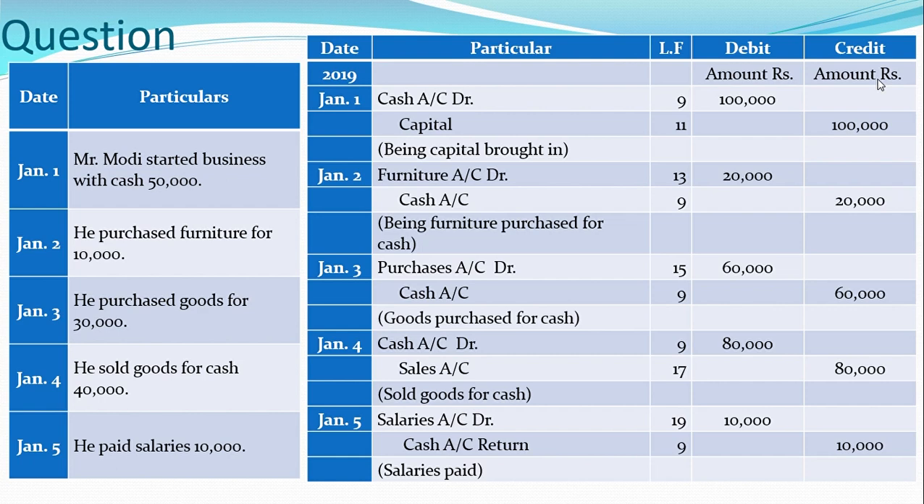And then paid salaries. Salary is a nominal account. So nominal account, debit all expenses and losses. Salary is to be debited, and cash account, which by mistake is written as return here, is nothing but the cash account. So this is salary account debit to cash account, since cash is being paid as salary.